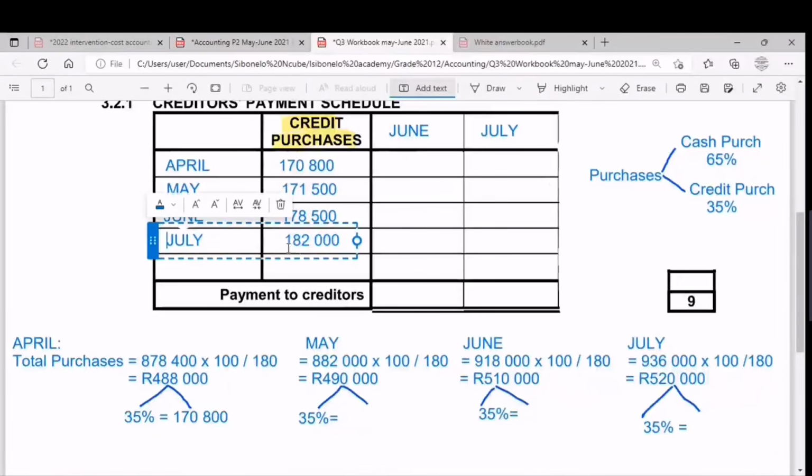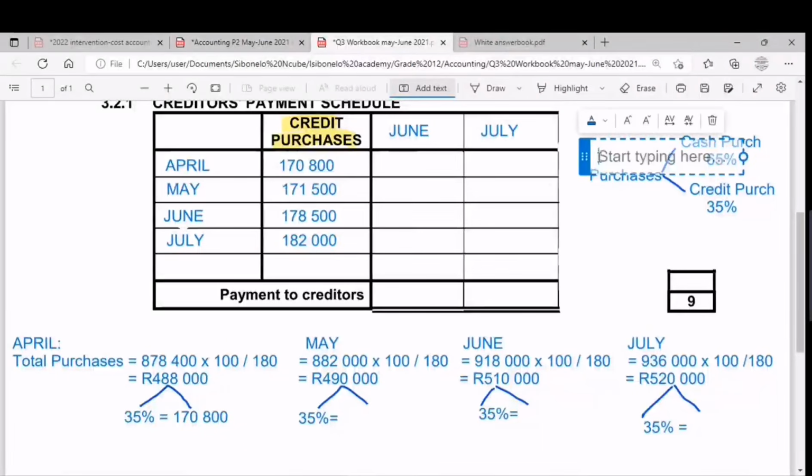Then, guys, we now have our balances for credit purchases. I hope you have understood how we get them. The first thing you do is get total purchases using the markup. You take the sales of that month and multiply by 100 over 180. The 80 comes from our markup: 100 plus 80 is 180. That gives us total purchases. Then once we know total purchases, which is 100% because it is the combination of 65 and 35, that is cash and credit purchases, you allocate the credit purchases portion according to its rate.